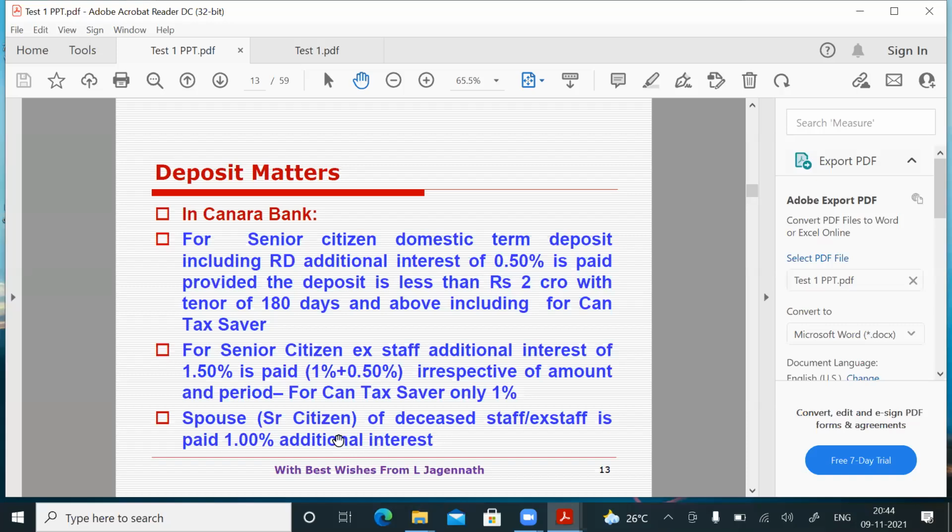For her also, you will give only 1% additional interest. You will not give 1.50. The 1.50 is applicable only if the senior citizen ex-employee is alive. If the senior citizen ex-employee is not alive, even though the spouse is a senior citizen, she is not eligible for 1.50, she will get only 1%.